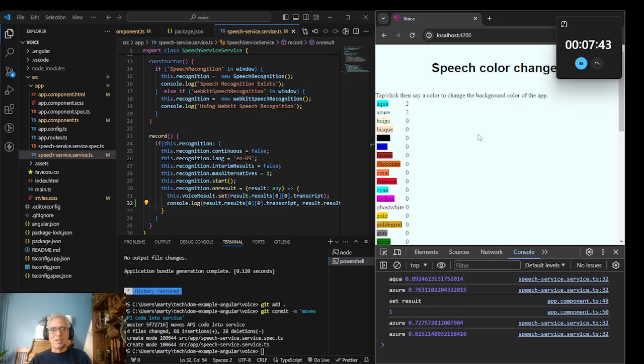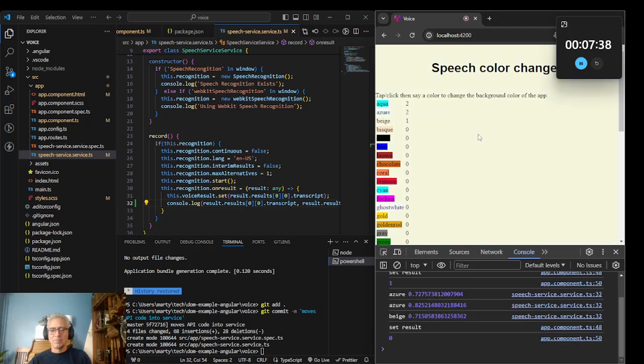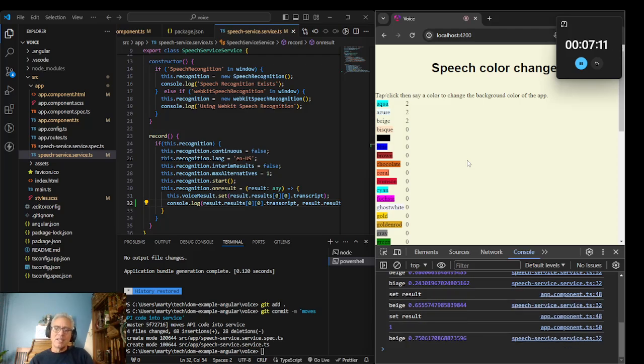So let's try beige. I haven't tried beige, so let's see how I do on beige. Beige, 71. I thought I was gonna crush beige. Beige, beige, beige, beige. Yeah, so beige, 75. That's all right.